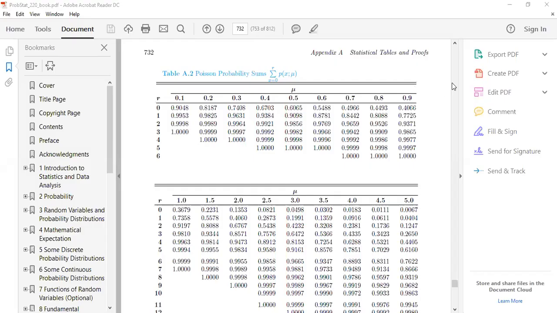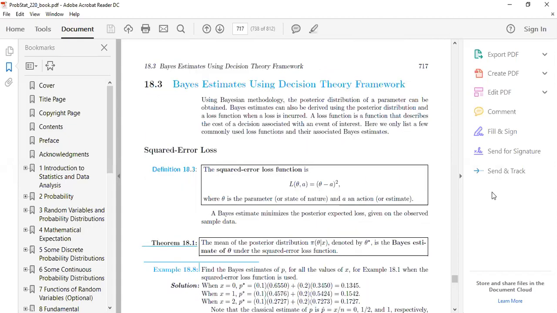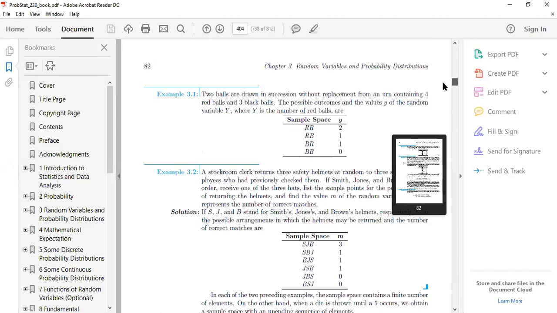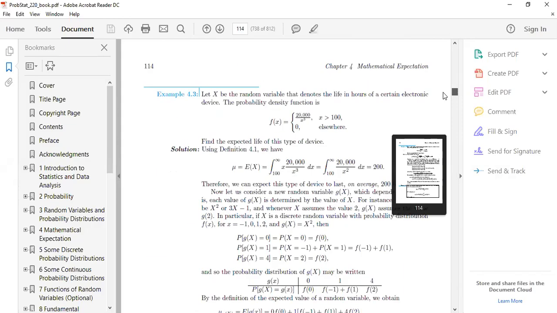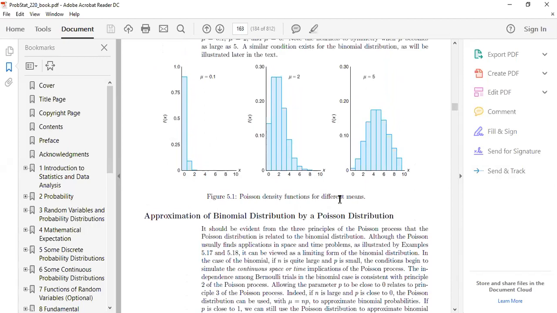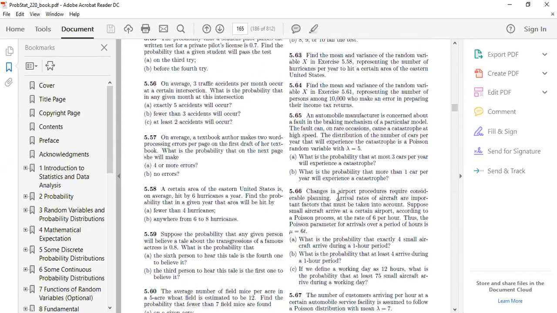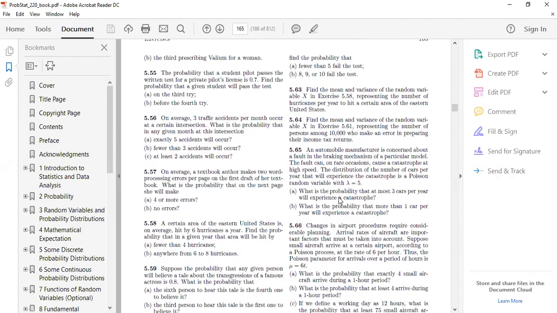Book says that my next example is, now let me go back. I don't want to open this one. I cannot every time, right? So let me use this one, page number 165.